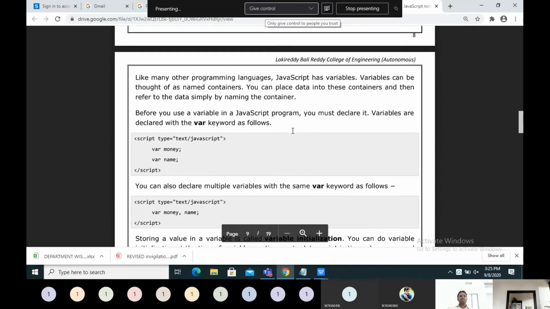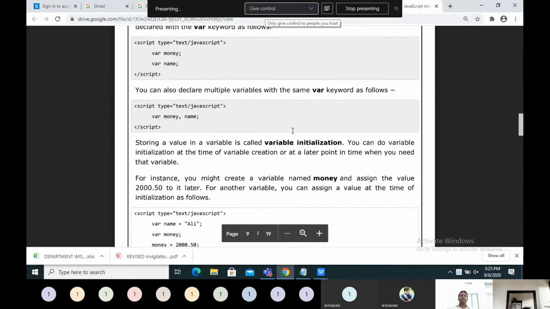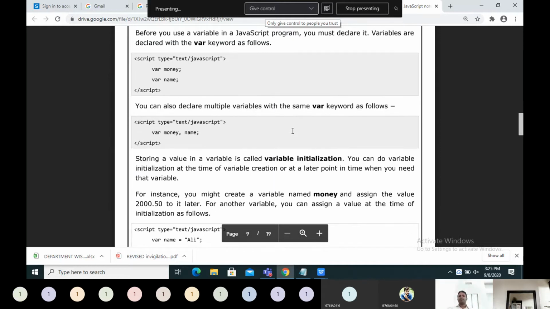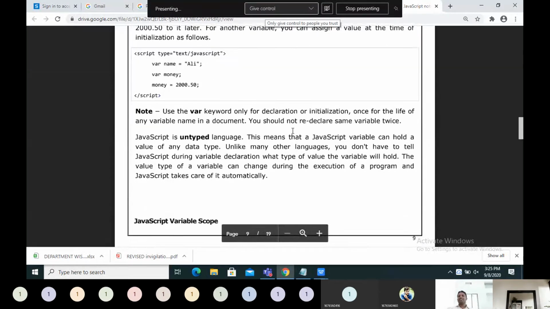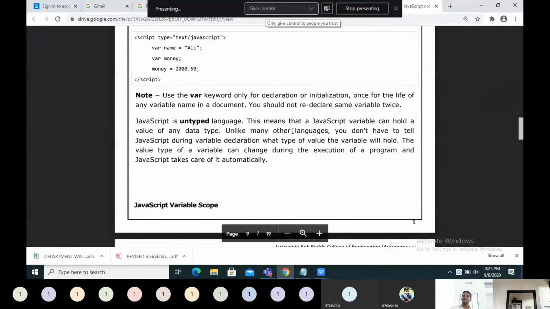Okay, then variables. You can simply write var money, otherwise money equals some value. However you want, you can write; you can ignore that var. See here, this will help you understand the variable concept. You can write var money, otherwise var money equals 2000, otherwise simply money equals 2000. However you want, you can write, no problem.